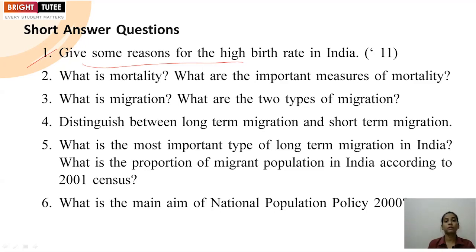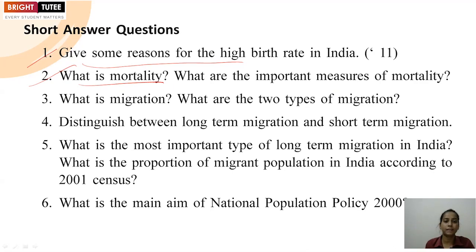You can mention how importance is given to a male child, and desire for a son. The third you can mention is the economic, social, cultural and religious value of children. Besides that, importance given to childbearing by a woman. All these points you can mention here, which have led to high birth rate in India in the past. Next they have asked, what is mortality?